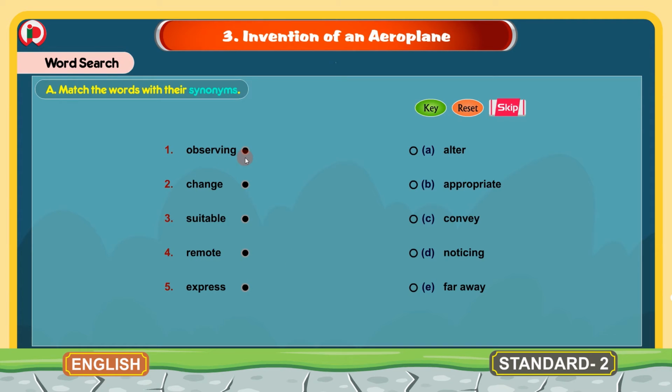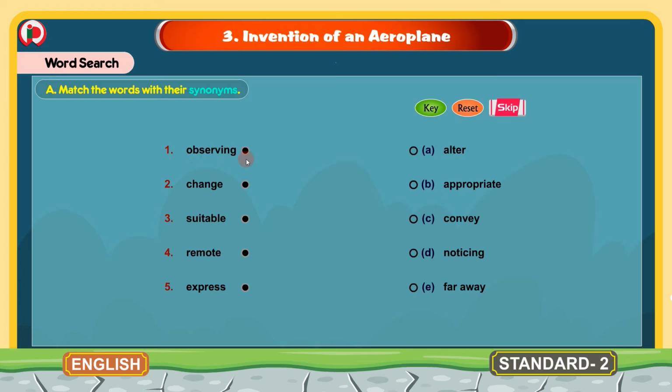1. Observing. 2. Change. 3. Suitable. 4. Remote. 5. Express. And the words given here are alter, appropriate, convey, noticing, far away. Now we will match these words with their synonyms from this column.